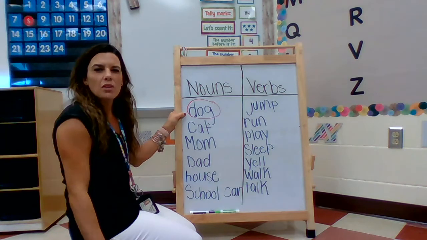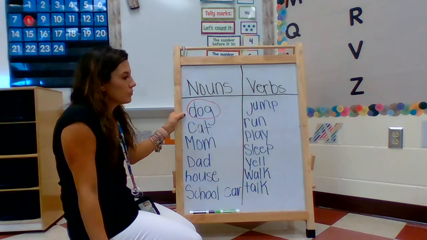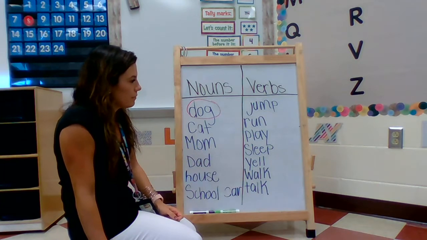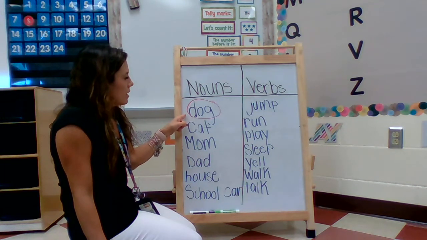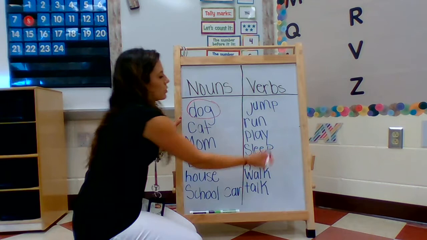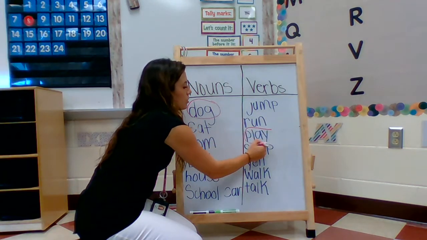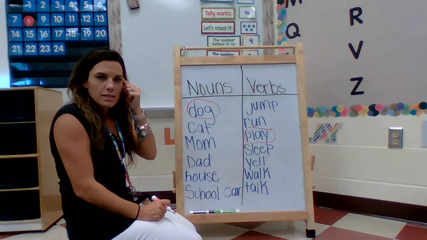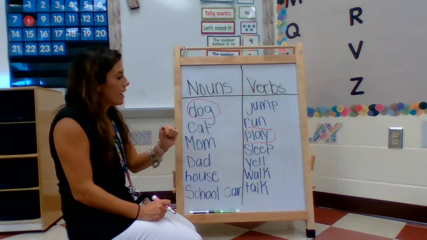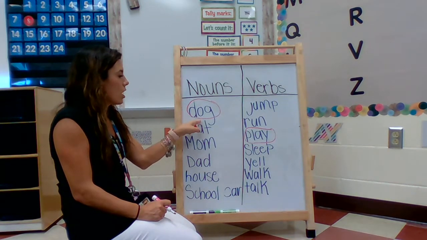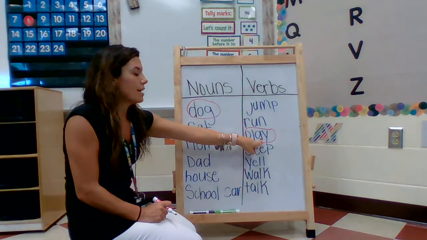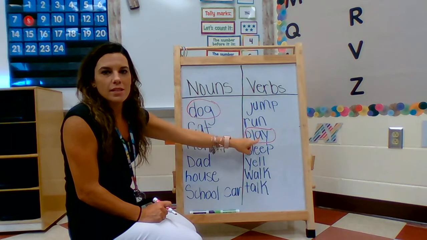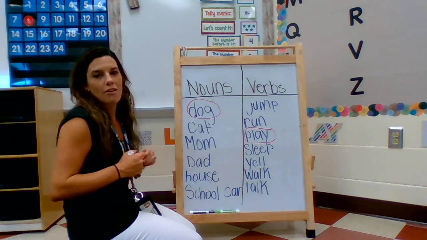And I'm going to think about all the things a dog can do. They can do all of these except for yelling and talking, right? So I am going to choose the word play, the verb play. So now I know in my simple sentence that I'm going to write, I'm going to use dog as my noun and play as my verb. So I'm going to show you how to put these into a sentence in the next video.